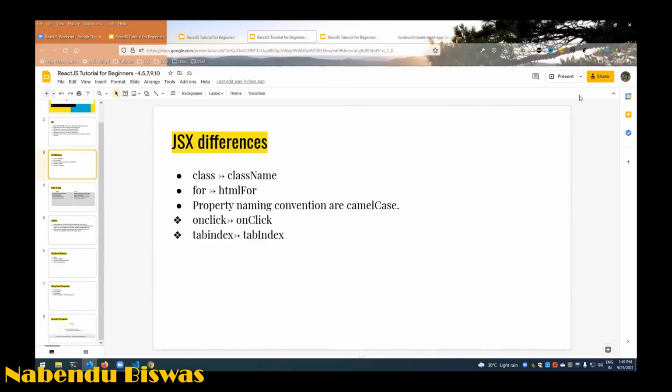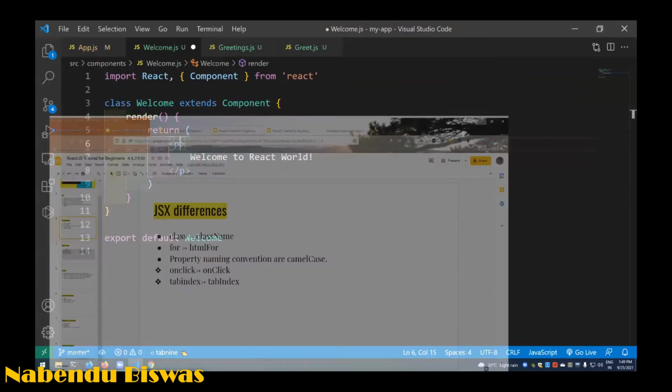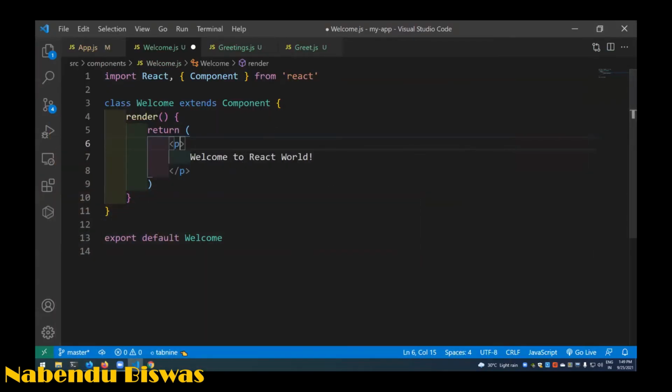Okay, so now we will start with one of the very important concepts in React. React has only three concepts: one is props, one is state, and one is lifecycle hooks. Those are the three main concepts, and even lifecycle hooks is not there in hooks-based React. So the first thing we are going to learn is props.